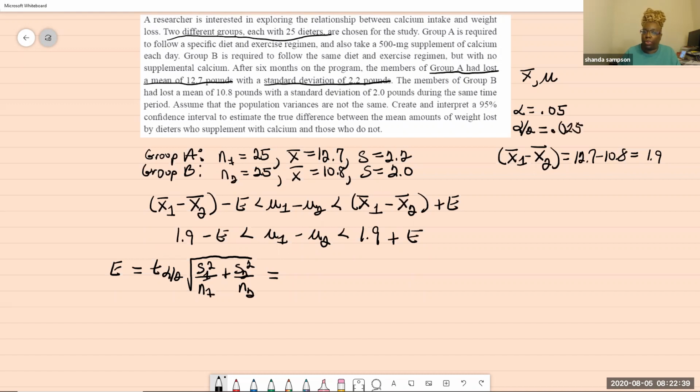That's what you're looking for, t of alpha over 2, or t of 0.025. So let's go find our t of 0.025. Now for the t chart, we need a different chart as opposed to the other chart. Let's pull it up.